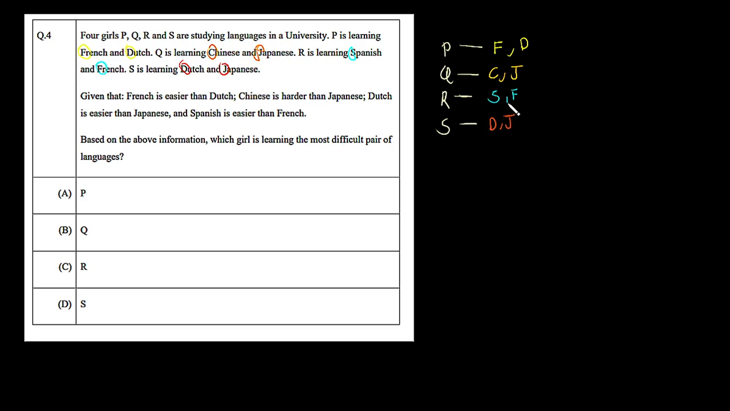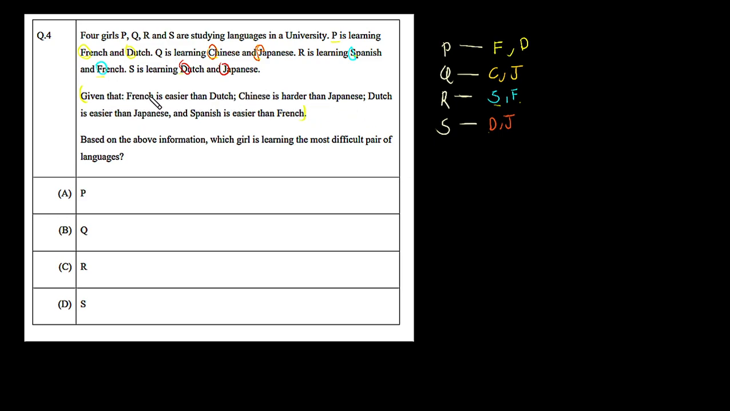Okay, so now let's cross verify it. P is learning French and Dutch. Q is learning Chinese and Japanese. R is learning Spanish and French. And S is learning Dutch and Japanese, so D and J, yes. So now let's move to the statements. They are very important because they relate the difficulty of one language with the other.